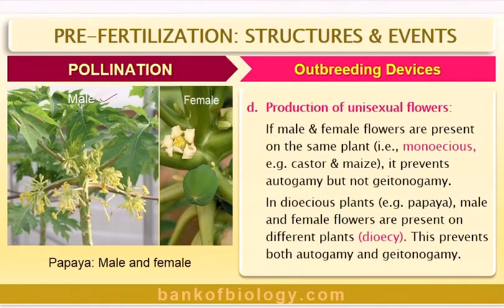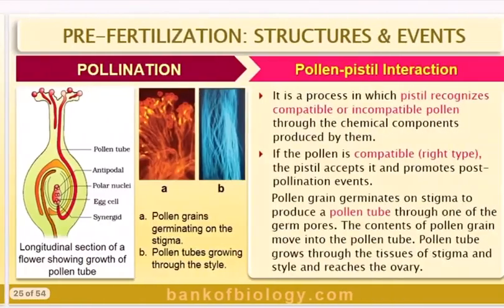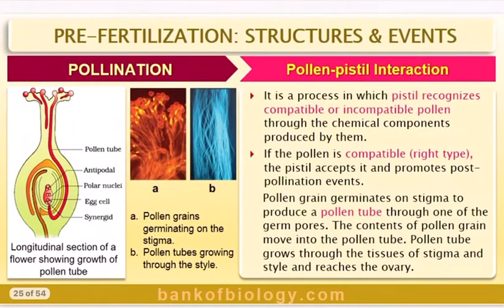In dioecious plants, on the other hand, like papaya, there are two types of plants: male papaya and female papaya, which you must have seen in your own home. In papaya, male and female flowers are present on different plants, so we say dioecious. This prevents both autogamy as well as geitonogamy. So it has to have xenogamy only.